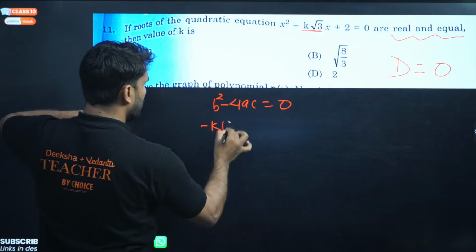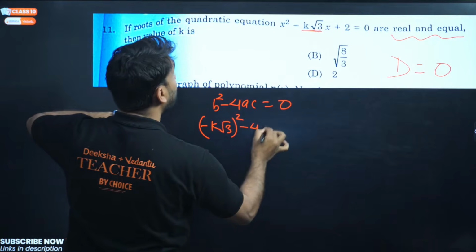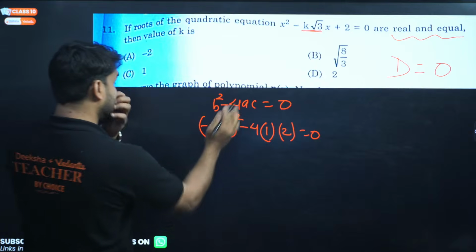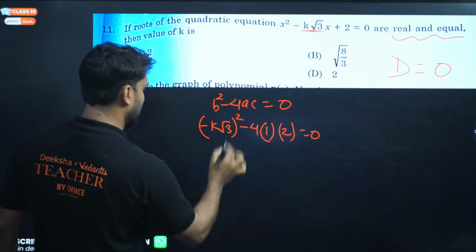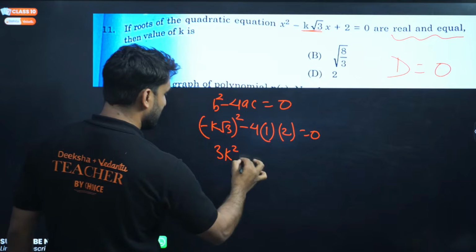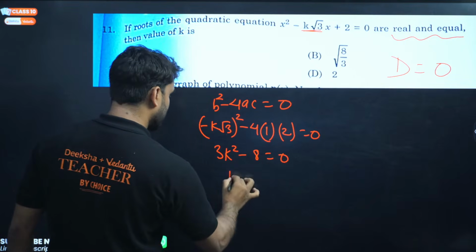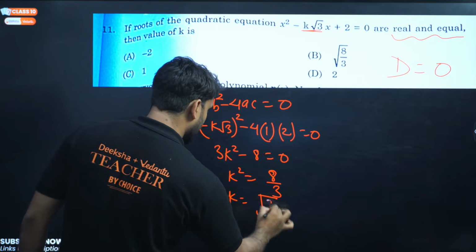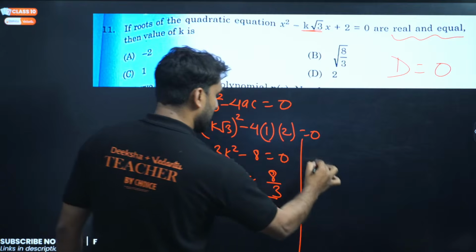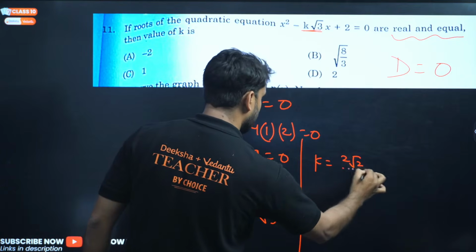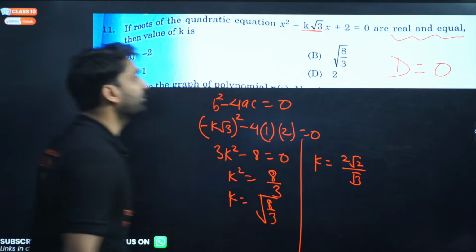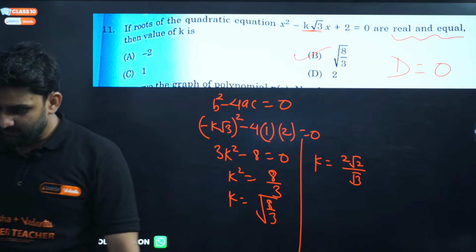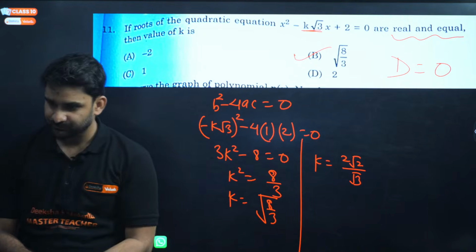Now what is b here? B is minus k root 3. So minus k root 3 whole square minus 4, a will be 1, coefficient of, and this equals 2. Minus k square will be k square root 3 square will be 3, so 3k square minus 8 equals 0, so k square will be equal to 8 by 3. Now if we remove the square, these will go under root, so k is root of 8 by 3. Root of 8 will be 2 root 2, and this will remain root 3, so root 2 by root 3, and we can also keep this as it is, under root 8 by 3.